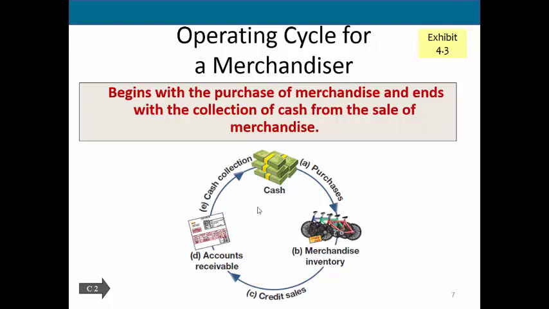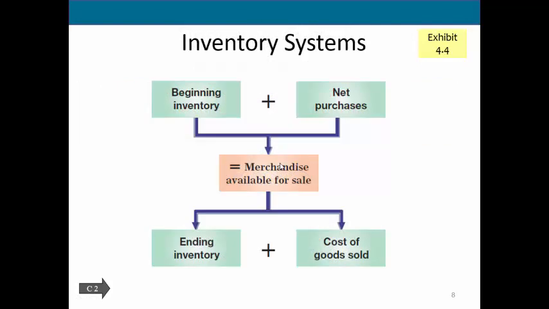So to get a basic understanding of the flow of our cycle for a merchandising company, first, the company makes whatever purchases of inventory that they're going to buy. So we then have our merchandise inventory. We'll make sales. Some of those sales are going to be directly in cash, and others will be credit sales. So if we have credit sales, we then are going to have an accounts receivable, and there'll be a bit of time between when we issue accounts receivable and when we get the cash for those items. So the full operating cycle is from when they purchase their goods to when they actually sell those goods and then get the cash for those goods.